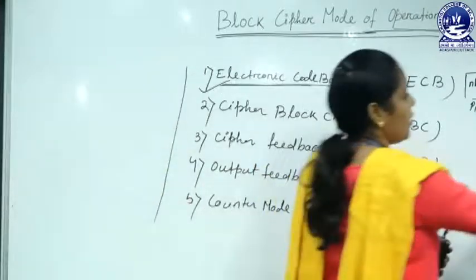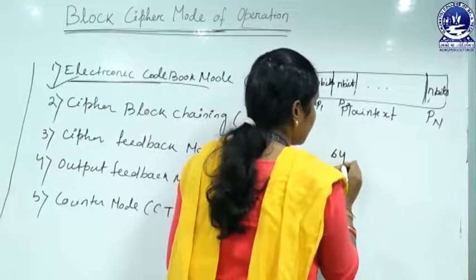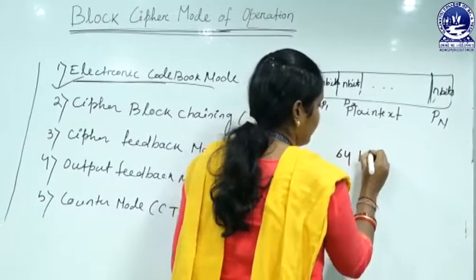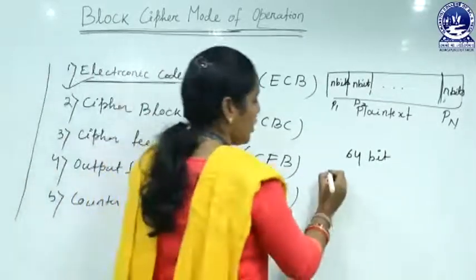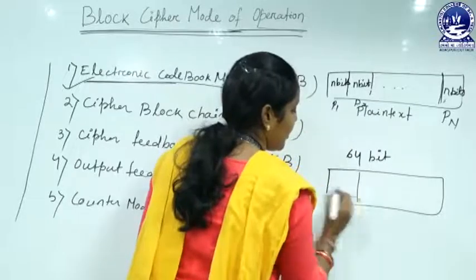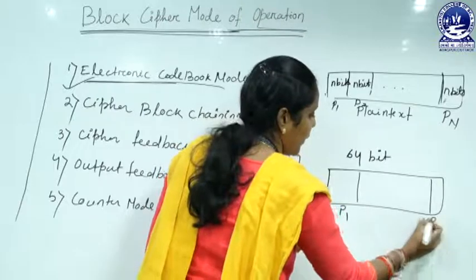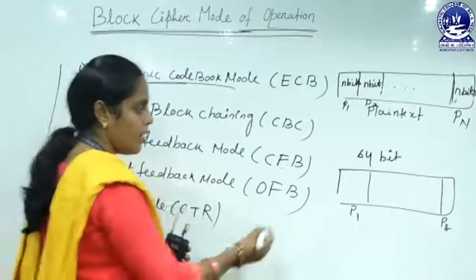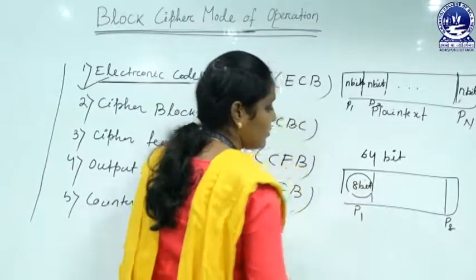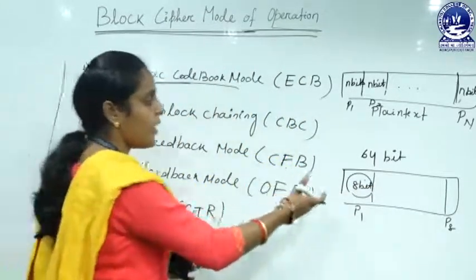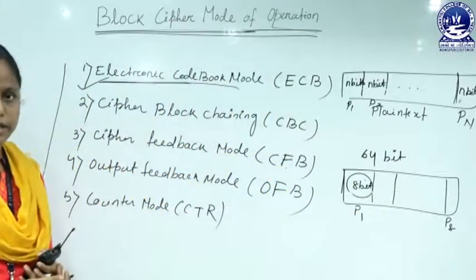Suppose your plain text size is 64 bits. Now you divide this plain text into 8 blocks, that is P1 up to P8, and each block contains 8 bits.